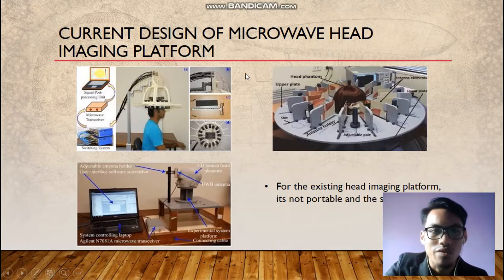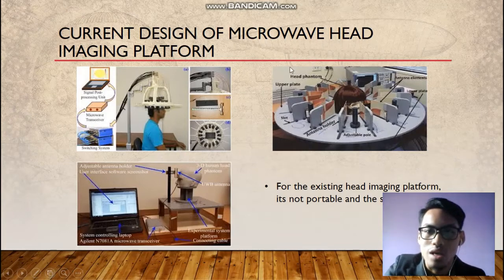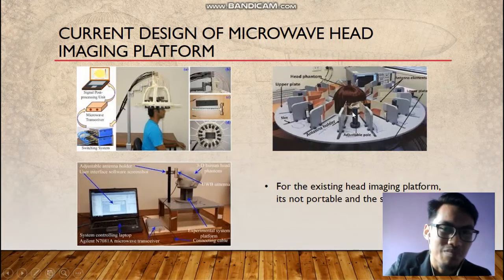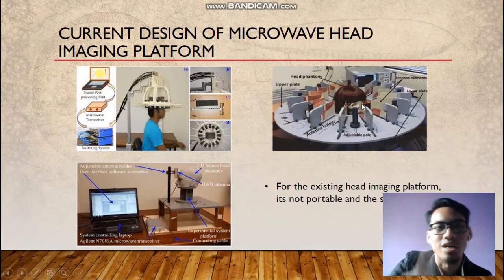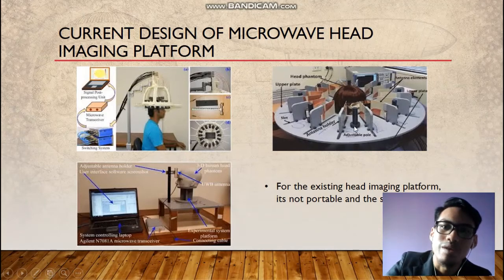The current design of the microwave imaging platform is not portable and the size is very big, so it cannot be brought anywhere. As you can see in this picture, the head is difficult to scan because this platform is very big.